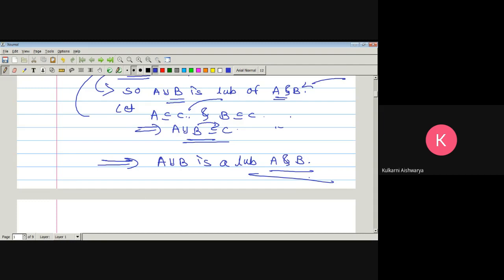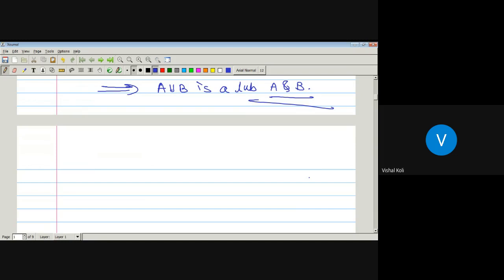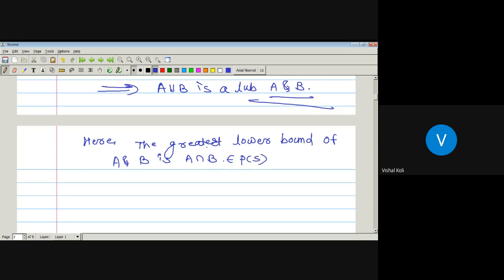Okay, now it remains to find the GLB, that is, greatest lower bound. Here, the greatest lower bound of the subsets A and B is A intersection B. Now let us check how this A intersection B, which is a member of the power set of S, is the greatest lower bound of these two elements A and B.